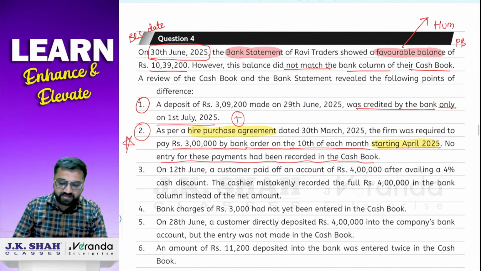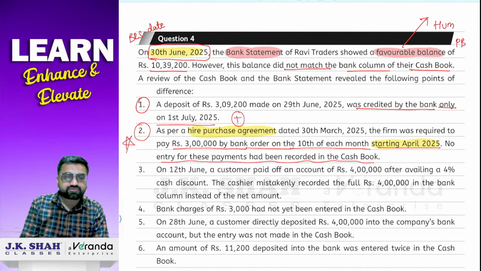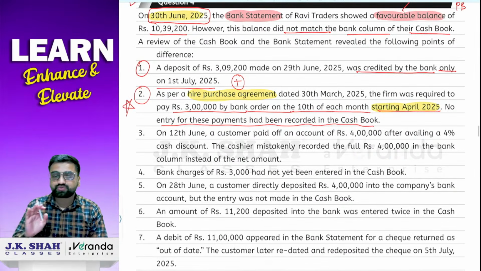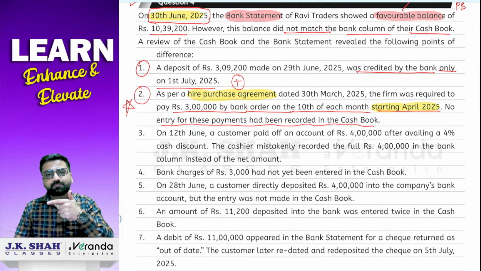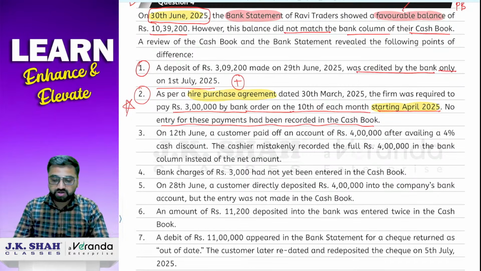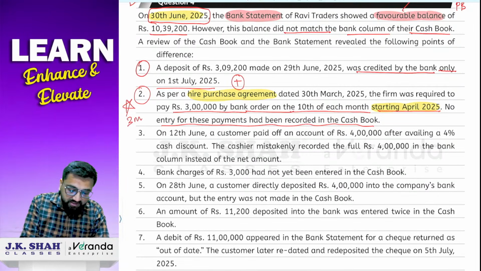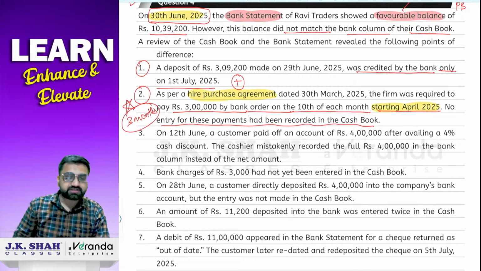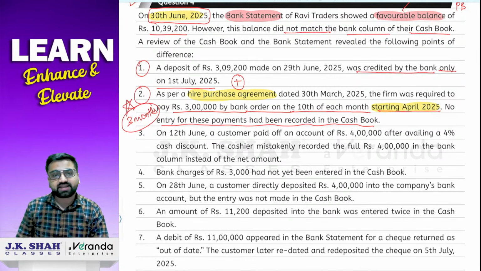हम BRS कब बना रहे? We are preparing BRS on 30th of June. So from April we have to start the EMI. April, May, June. Okay. So how many months? 3 months. So 3 months का installment जो है बैंक से डेबिट हो गया रहेगा क्योंकि बैंक ने एंट्री पास कर दिया है. देखो यहाँ पे लिखा है बैंक ऑर्डर. So obviously bank must have debited that amount each month, हर 10th of each month को. But these payments have not entered in the cash book. Cash book में record नहीं हुआ है. So now what we will do?